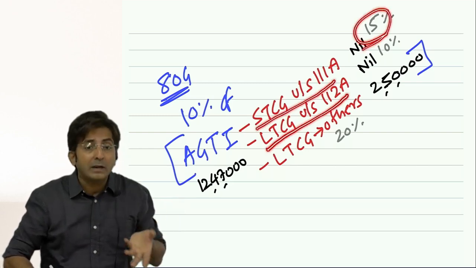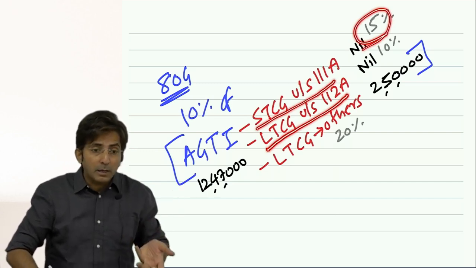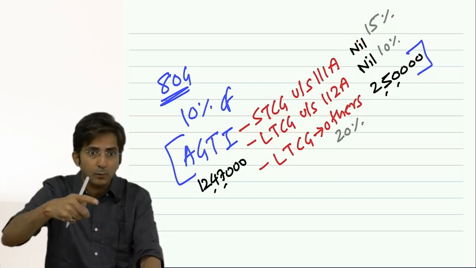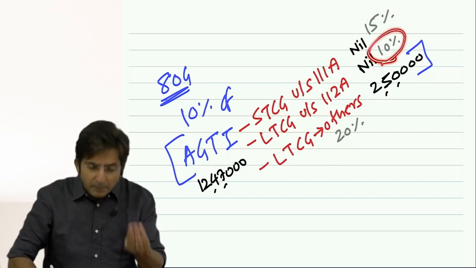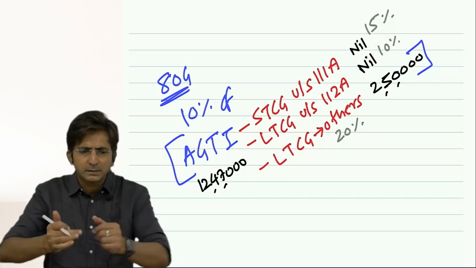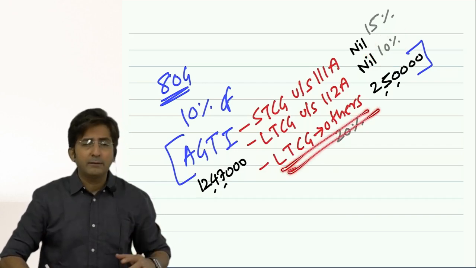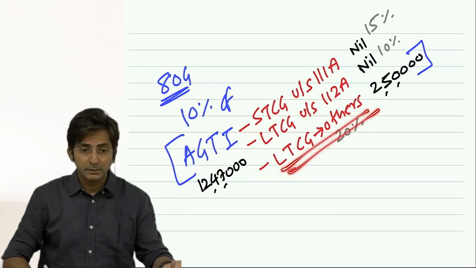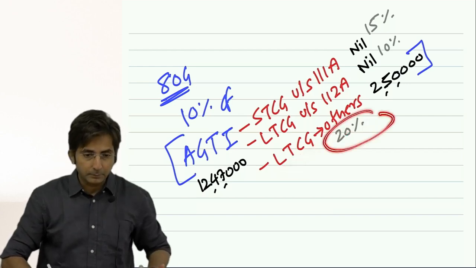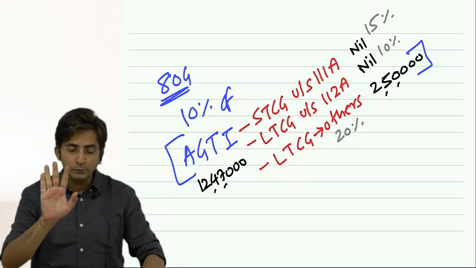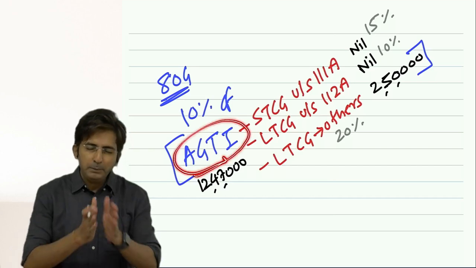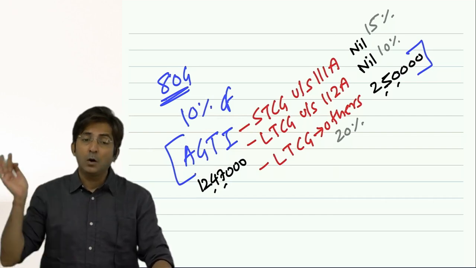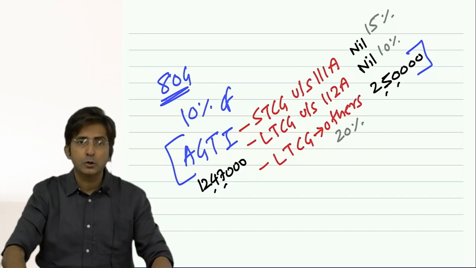And if you make long-term gain by selling equity shares, imagine I buy equity shares and I sell after 1 year. After 1 year it will become long-term. I just have to pay 10% tax. These are very low rates. And all other long-term, like when I sell gold, jewelry, land, houses, it is taxed at 20%. So see, what government says is, from your AGTI, please remove the income which is special tax rate income. Basically, government wants to compute the limit based on your regular income.